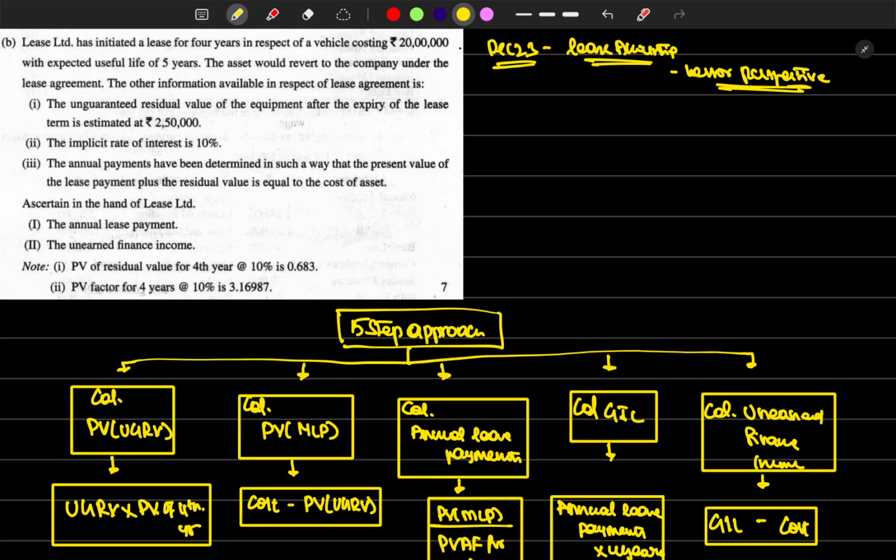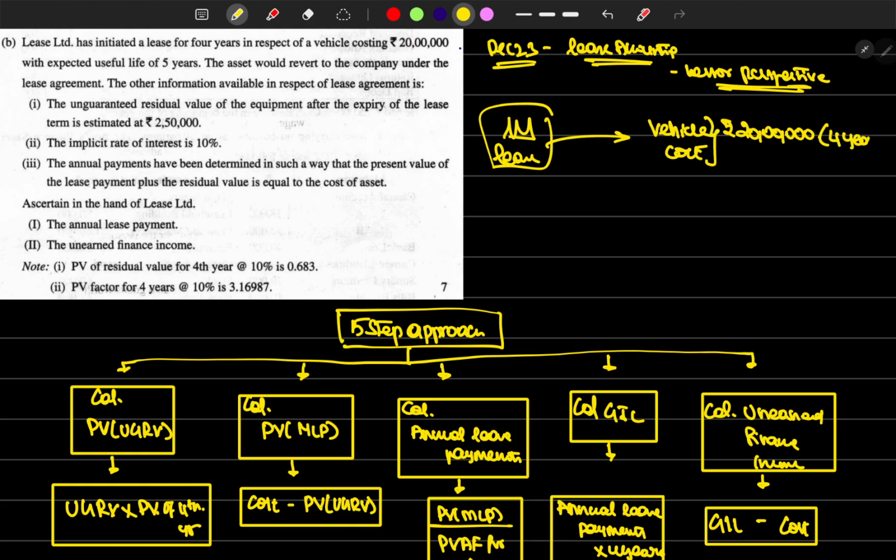Okay, the story is, there is a Lease Limited. He has initiated a lease, so he has given a vehicle for lease, costing rupees 20 lakhs. 20 lakhs is the vehicle cost, for 4 years. The lease period is 4 years. Useful life is 5 years. Then the asset would revert to the company under the lease agreement.